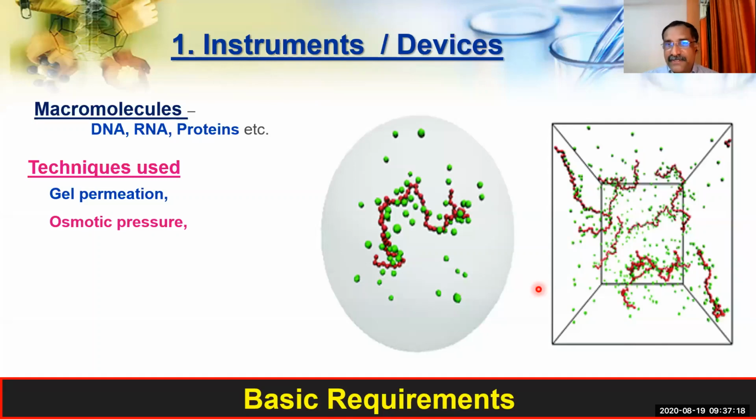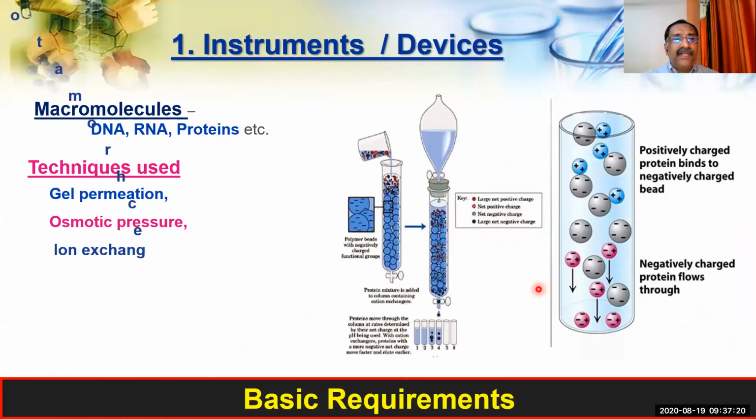So osmotic pressure is there. Then the third one is called ion exchange chromatography. Now again you see all these things are getting mixed up, and that is poured into certain devices. And then slowly you see the negatively charged ones and positively charged ones moving towards different directions. And this way they are separating, isolating, or extracting the macromolecules from the rest of the things. So this is called ion exchange chromatography.